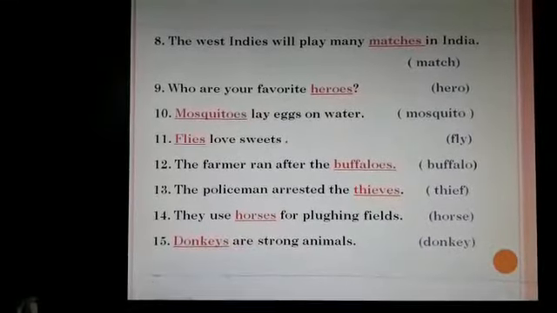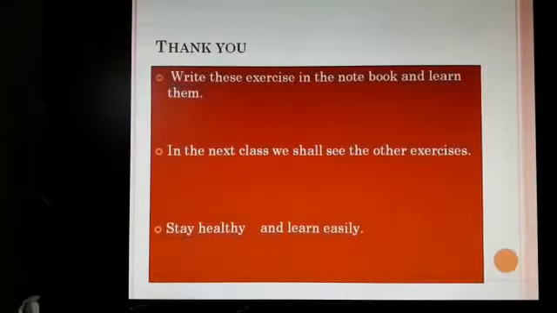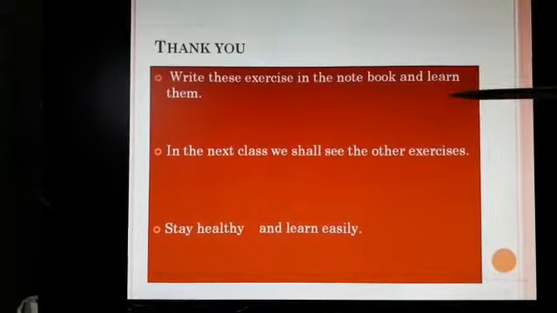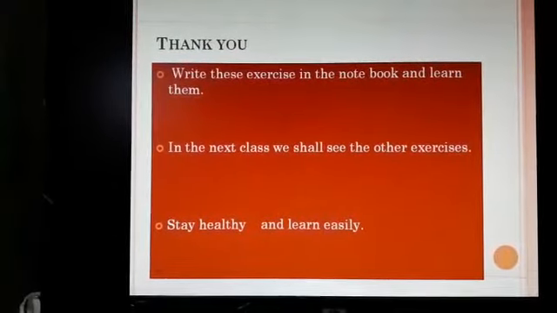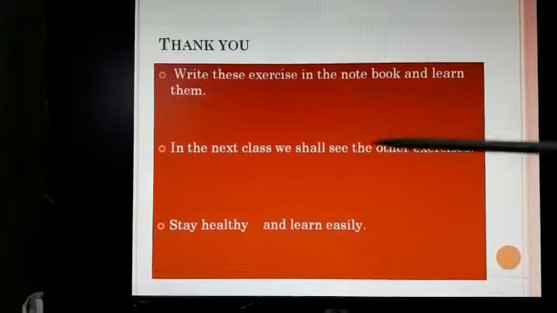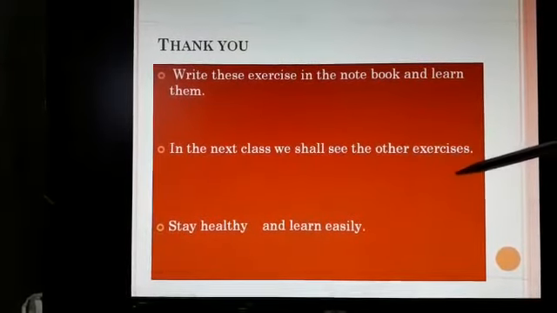So these are the examples that we studied. Hope you have understood. Write this exercise in your textbook and in the notebook, and learn them. In the next class, we shall see the other exercises in the next pages.